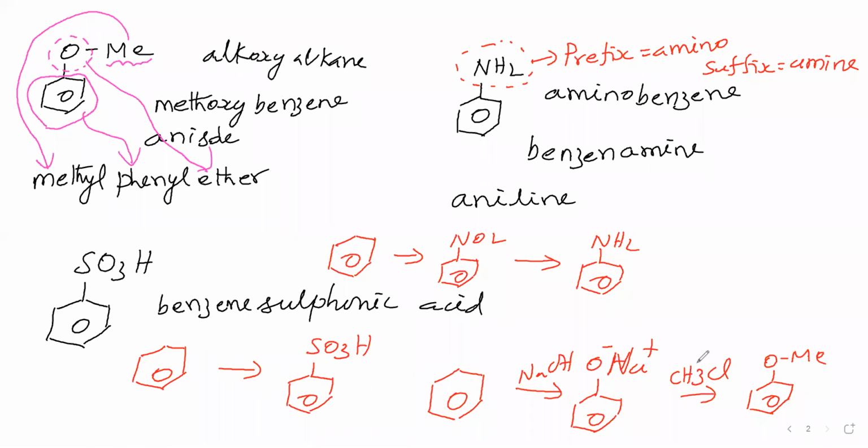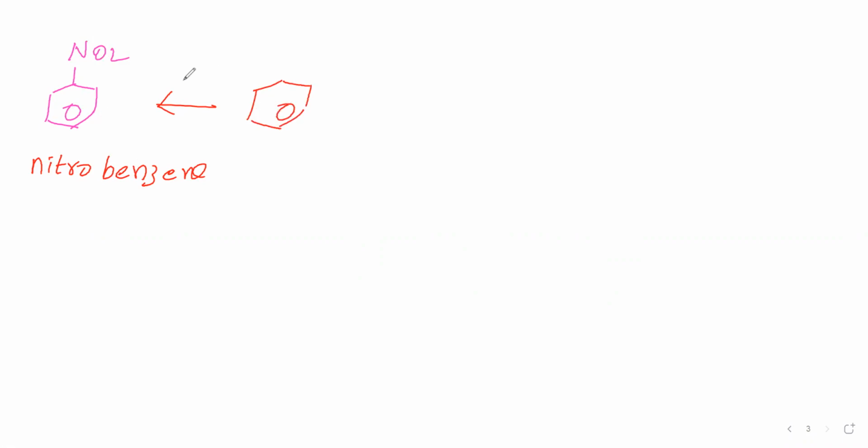Next compound we will take. Next compound, NO2 benzene. NO2 name is nitro. This name we will call benzene. Why are we saying the benzene word? Because it is prepared from benzene. This benzene is treated with a nitrating agent, concentrated nitric acid and concentrated sulfuric acid. We will get this compound. Therefore, we said it is nitro, it is from benzene. Therefore, nitrobenzene is the name for this.